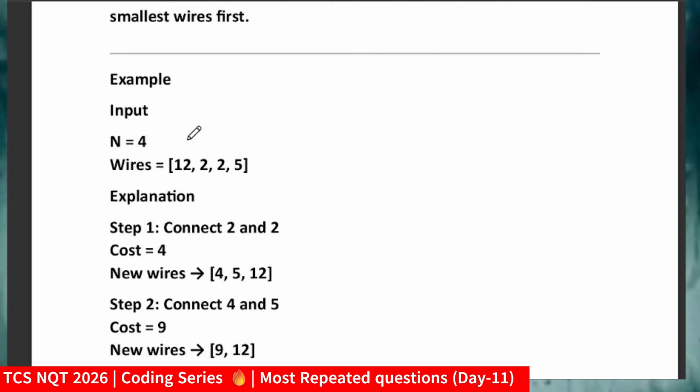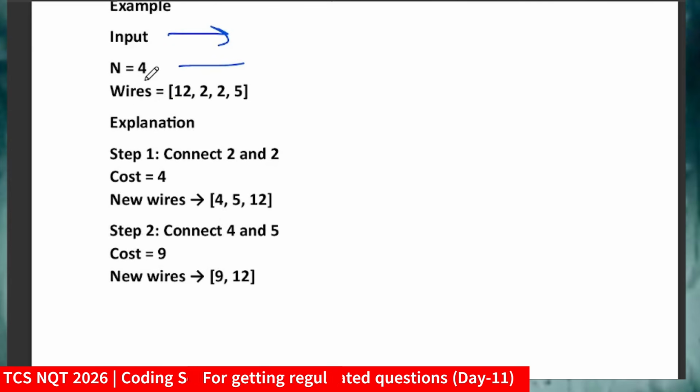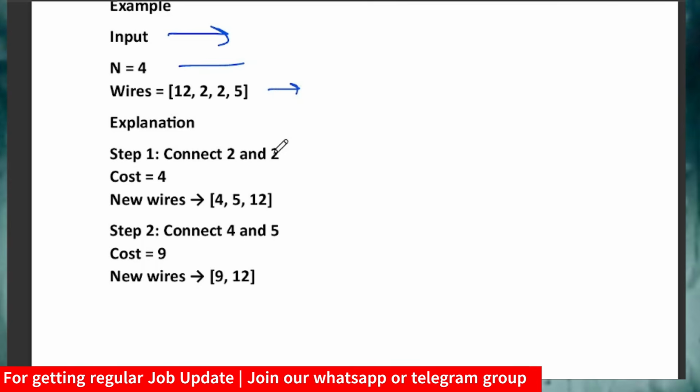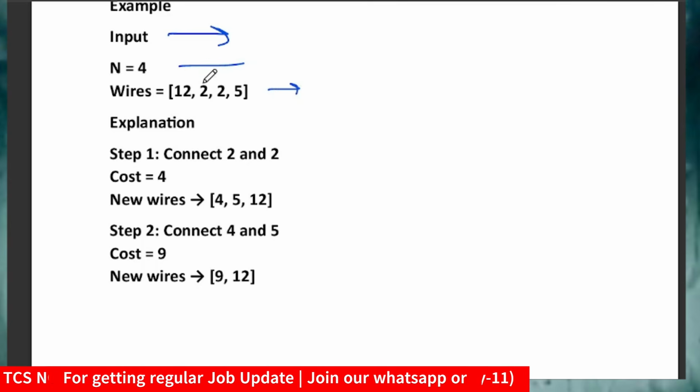So let me take you to the input scenario. This is the input scenario, n equal to 4. If we are taking these bars, that is 12, 2, 2, 5, then how will you connect? Suppose we have to get the minimum cost. I will first connect the minimum values, that is 2 and 2. If I connect 2 and 2, then the cost will be 4. Remember, this is the cost given.